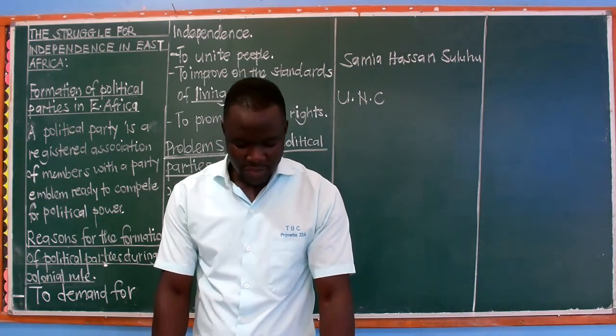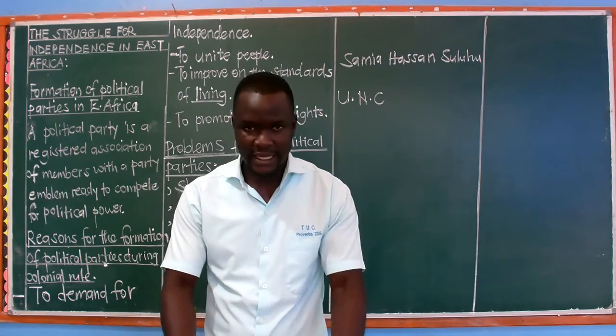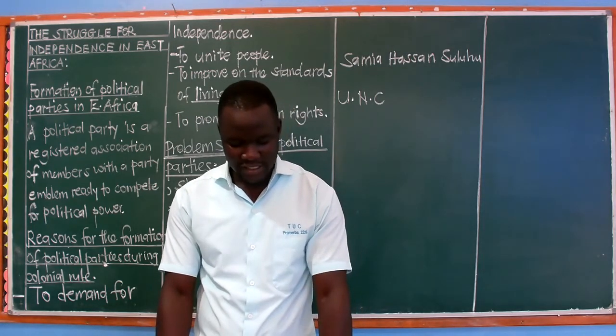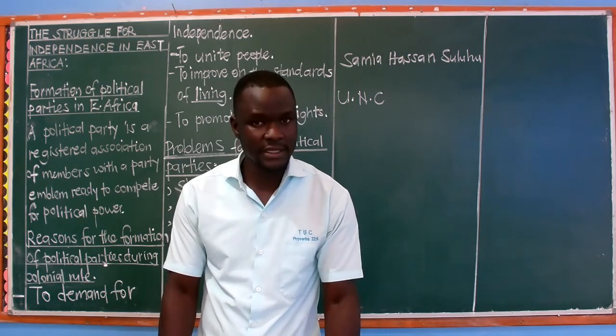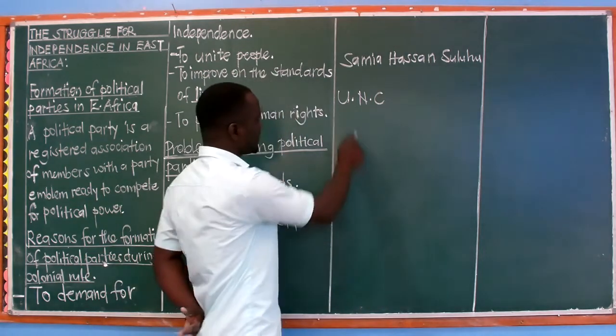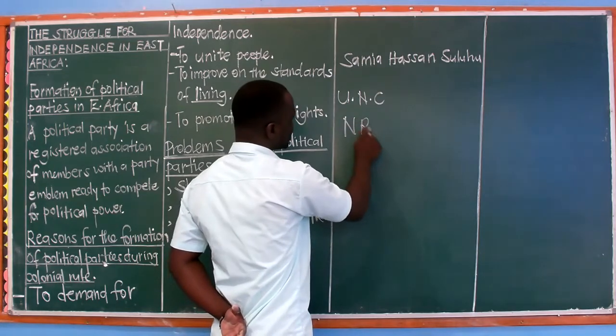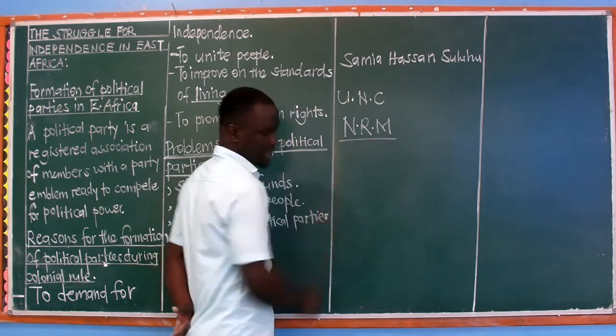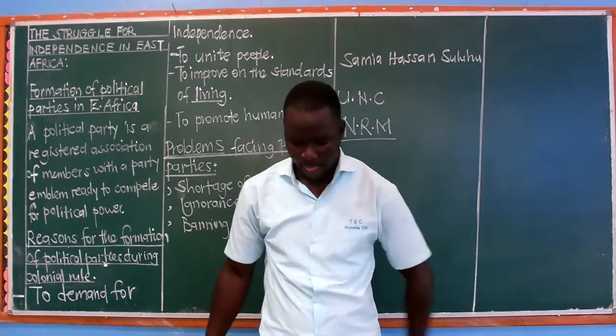The current political parties we have in Uganda today, we have Democratic Party, still there. National Resistance Movement, that is the ruling party. We need to understand that. They will be asked, which is the ruling party? That is the National Resistance Movement. We write it in short as NRM.